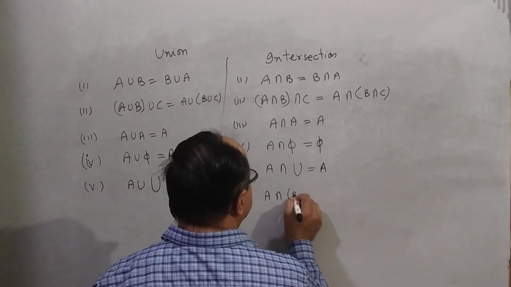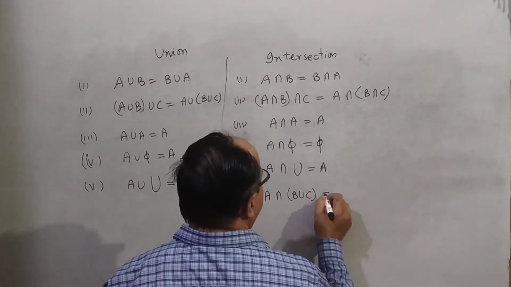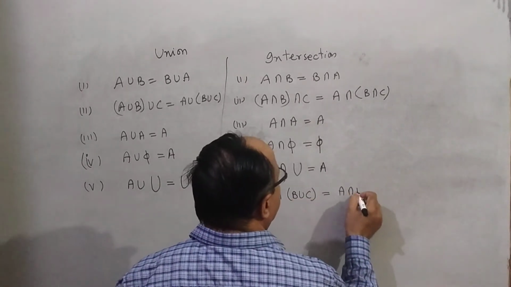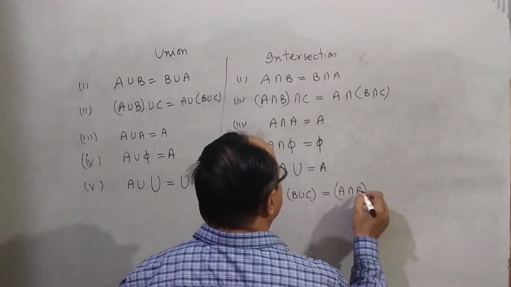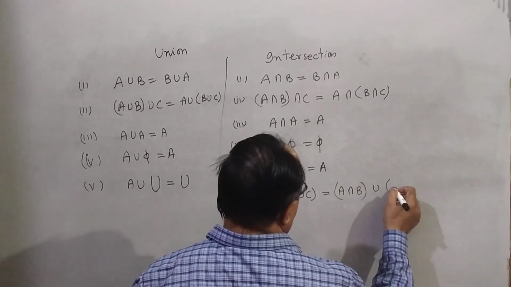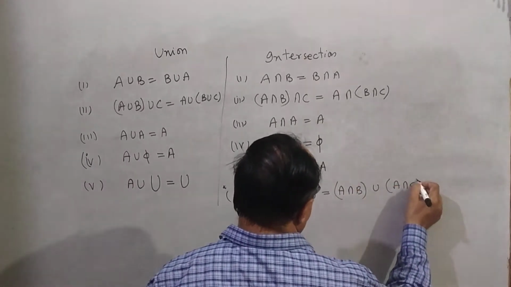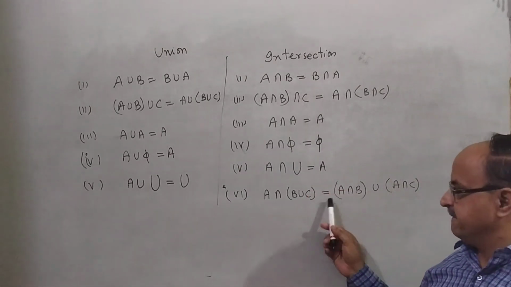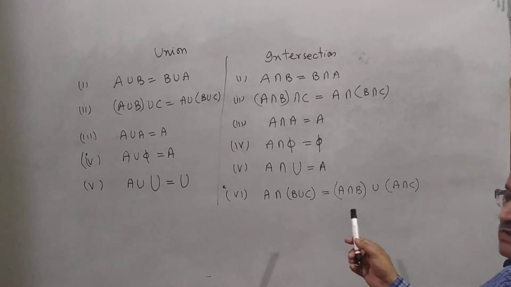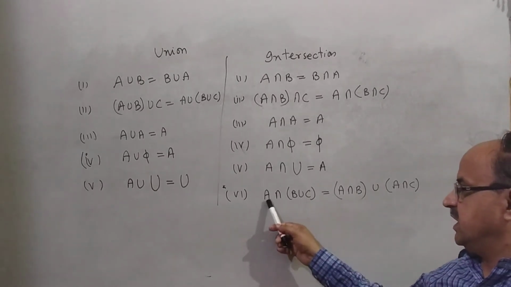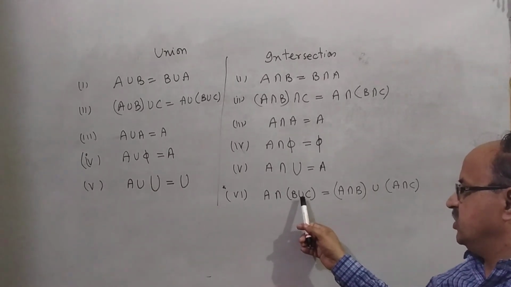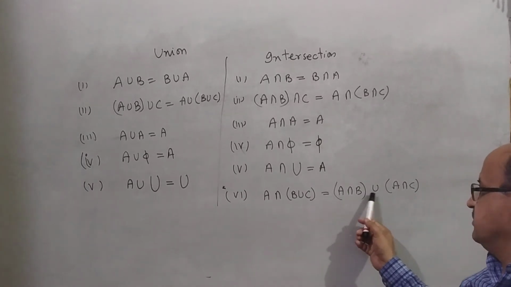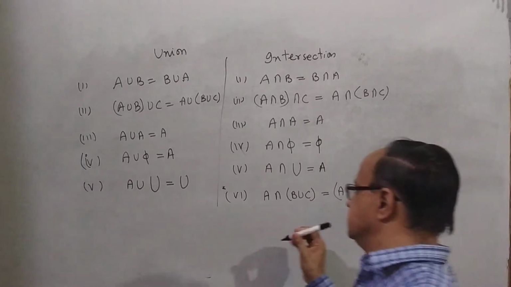A intersection (B union C), you can say (A intersection B) union (A intersection C). This is an important property. This is called distributive law. A intersection (B union C) is equal to (A intersection B) union (A intersection C).